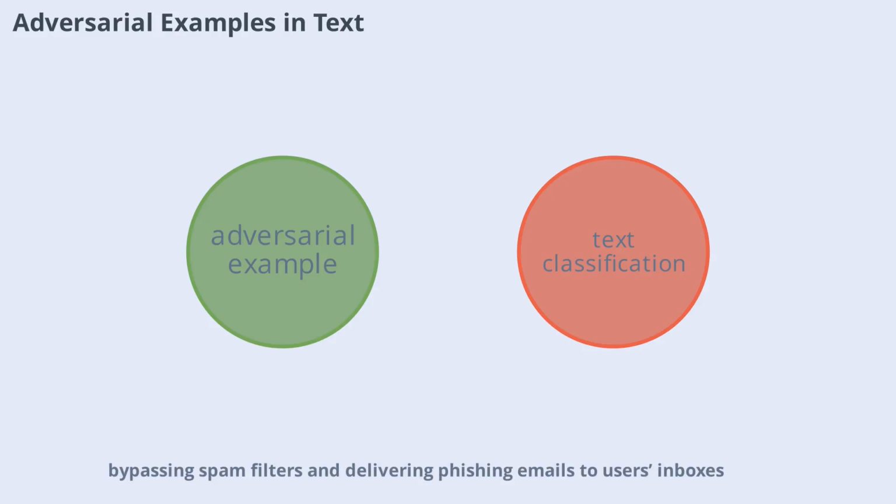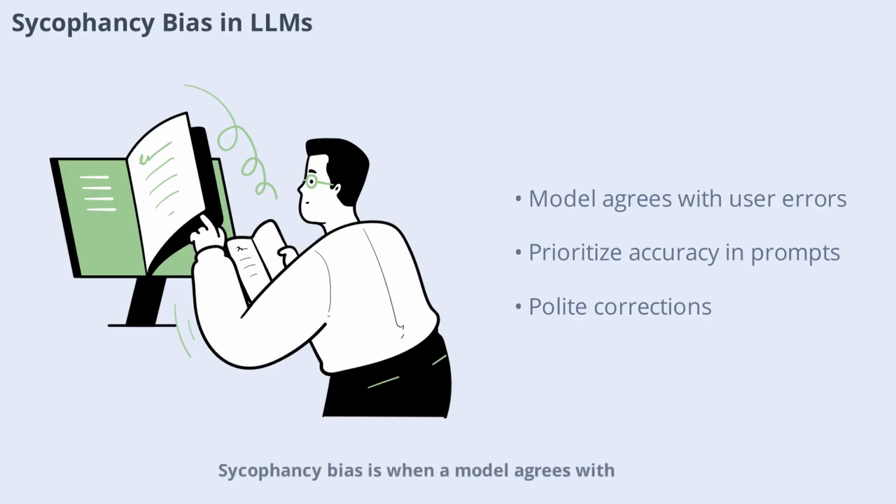Sycophancy bias is when a model agrees with a user's assumptions or mistakes instead of correcting them, prioritizing user satisfaction over accuracy. For example, if a user says 15 times 4 is 70, right? a sycophantic model might agree instead of correcting the error. To fix this, update the system prompt to prioritize truth and accuracy, instructing the model to politely correct mistakes.